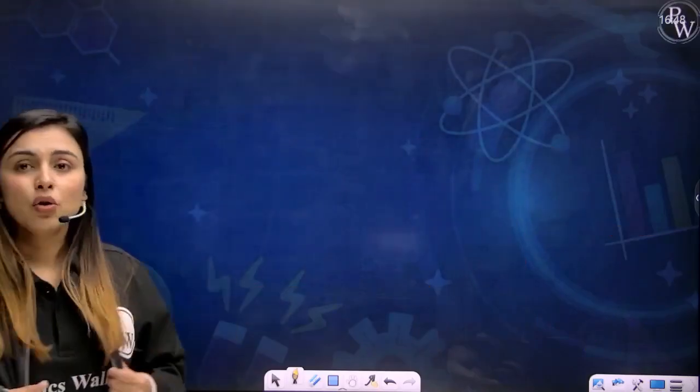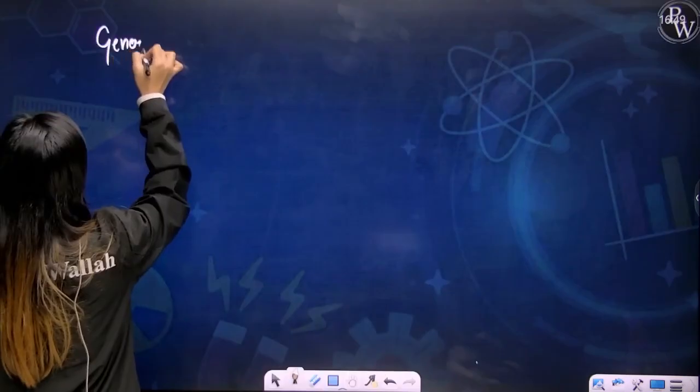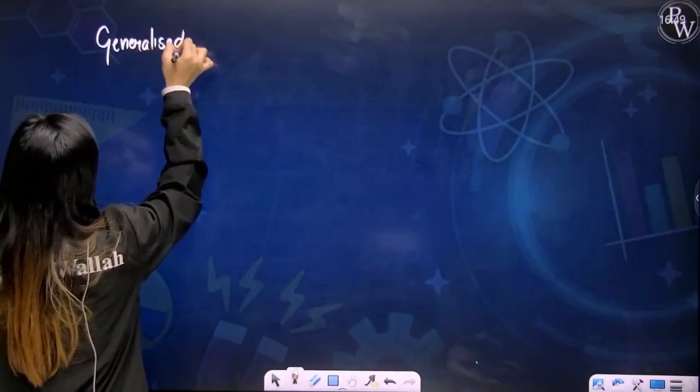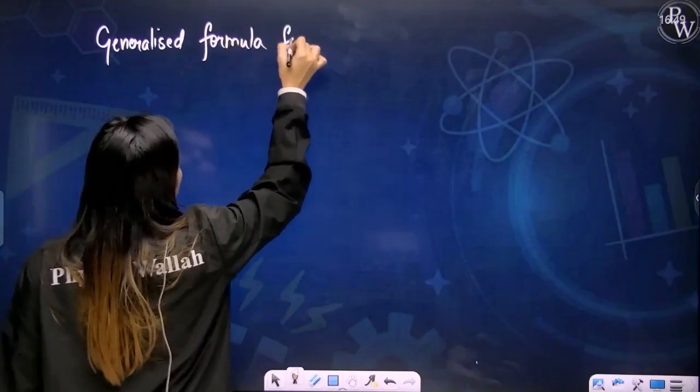Now, my dear students, you can have a unit cell where atoms are present at the corners, at the body center, and at the face center as well. So we can find a generalized formula for rank.